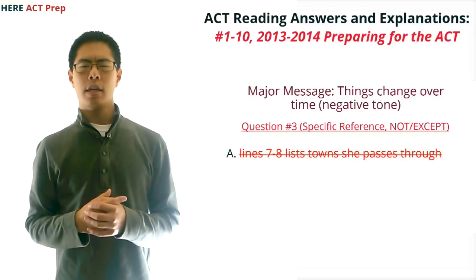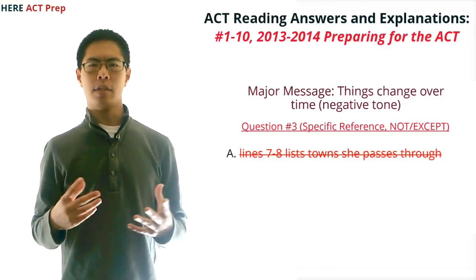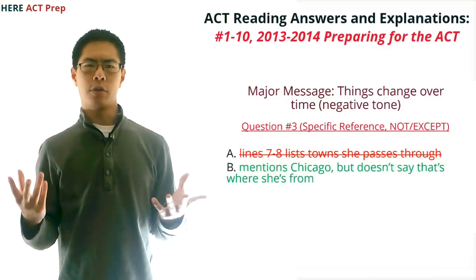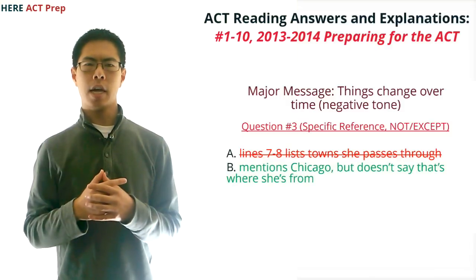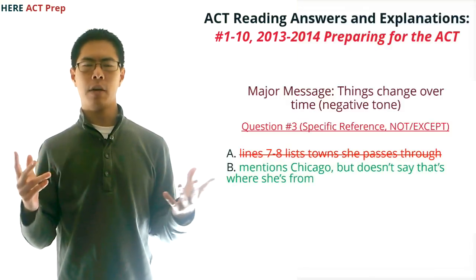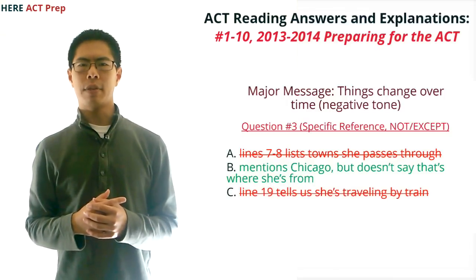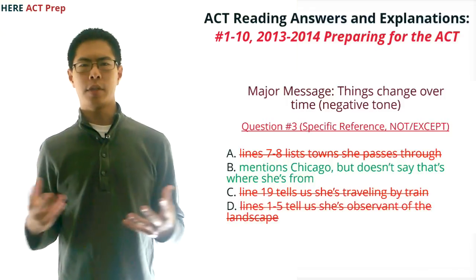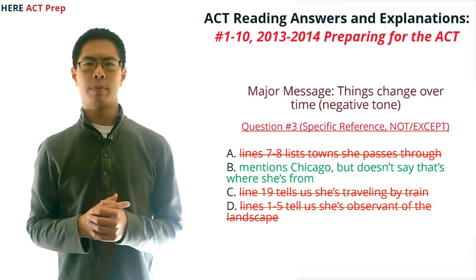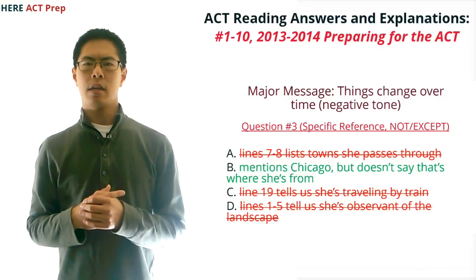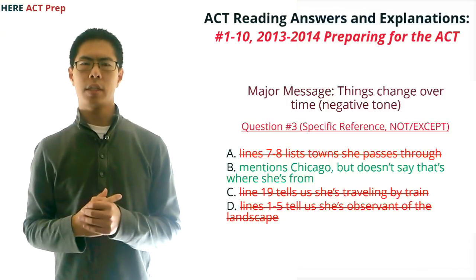For choice A, lines 7 through 8 list off several towns that she passes through, so we eliminate that. For choice B, the section mentions Chicago, but it doesn't say that it's where she's originally from, so we keep that as an option. For choice C, line 19 tells us she's traveling by train, so we eliminate that. And for choice D, lines 1 through 5 tell us that she's observant of the landscape, so we eliminate that. So we pick B.